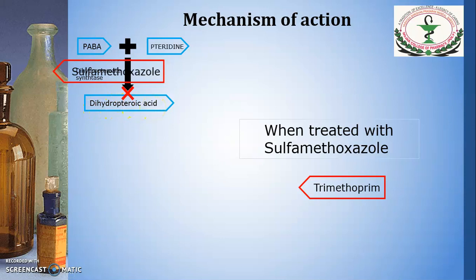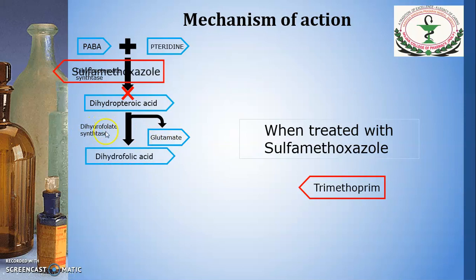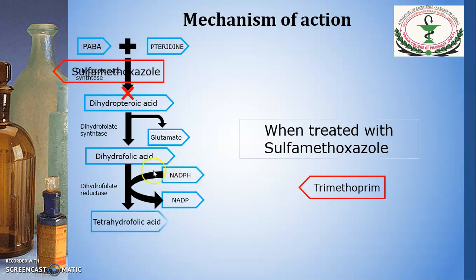But if the synthesis in the microorganism proceeds further and they have this dihydropteroic acid, then this dihydropteroic acid and glutamate in the presence of dihydrofolate synthetase will get converted into dihydrofolic acid, and this dihydrofolic acid in the presence of dihydrofolate reductase, where NADPH is converted into NADP, is converted into tetrahydrofolic acid.